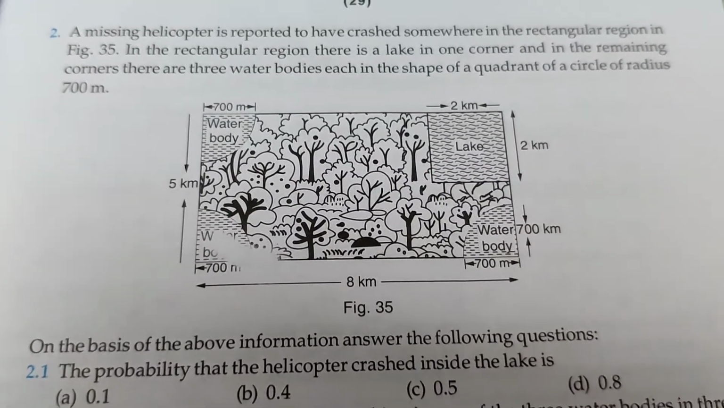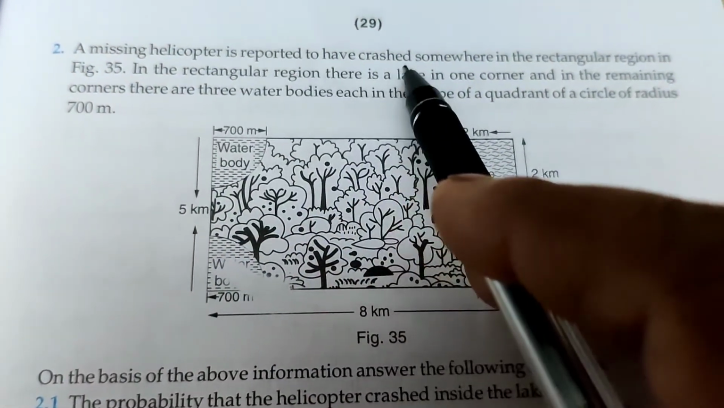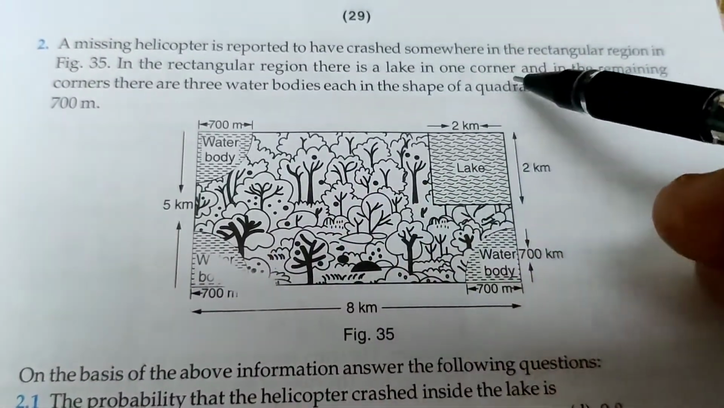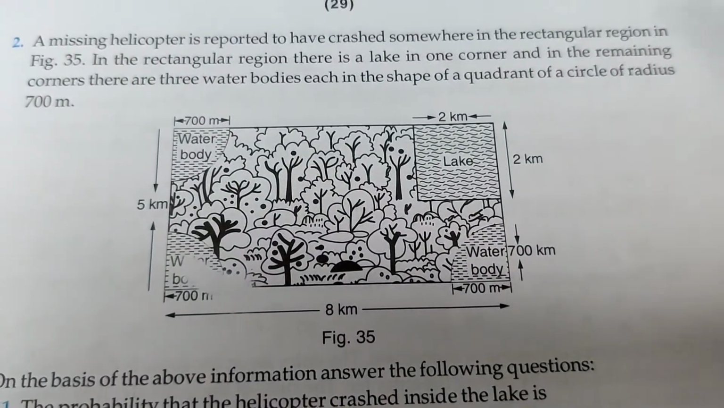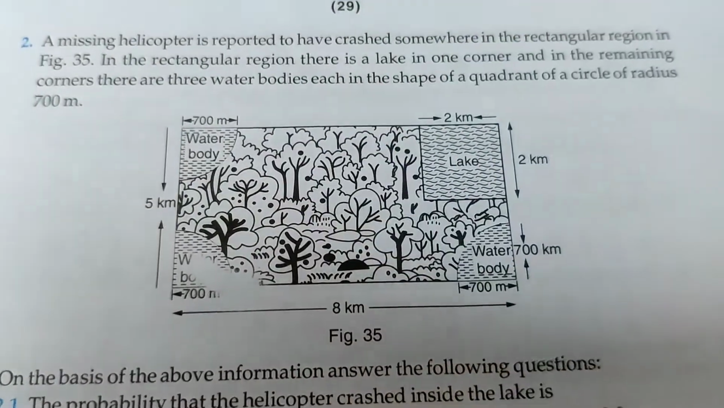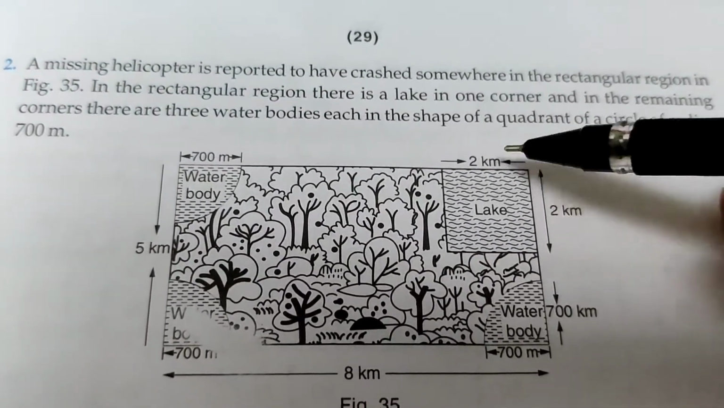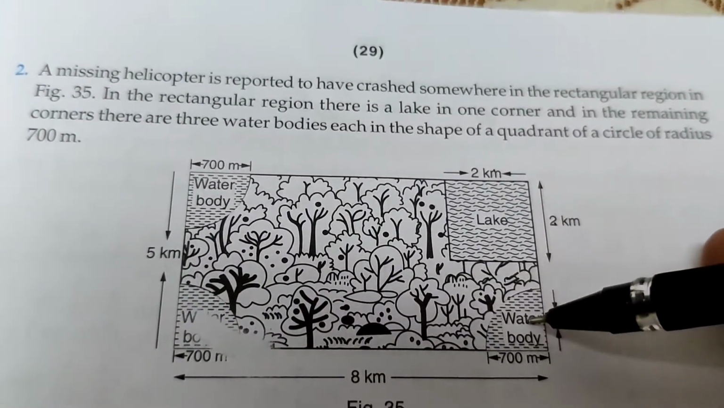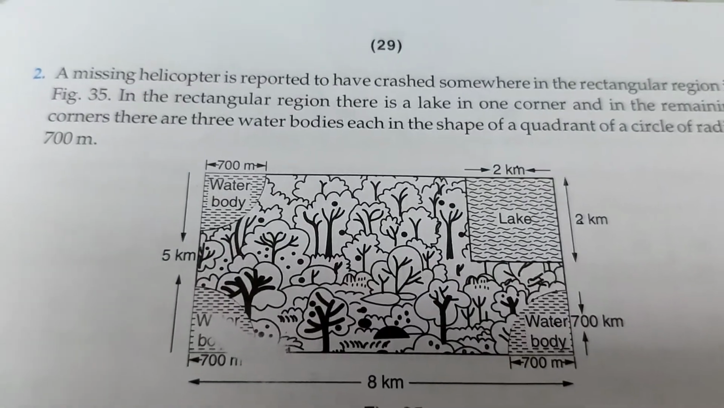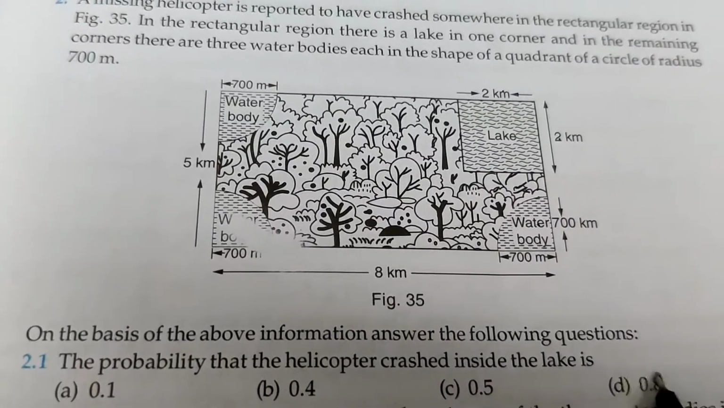One more case study related to the chapter probability. A missing helicopter is reported to have crashed somewhere in the rectangular region in the figure. In the rectangular region, there is a lake in one corner, and in the remaining corners there are 3 water bodies, each in the shape of a quadrant of a circle of radius 700 meter. See the figure. Here is the lake, 2 kilometer into 2 kilometer, and these are the water bodies. Now the questions. The probability that the helicopter crashed inside the lake.